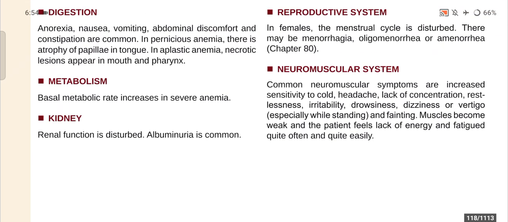Now the last, that is the neuromuscular system. The common neuromuscular symptoms are increased sensitivity to cold, headache, lack of concentration, restlessness, irritability, drowsiness, dizziness or vertigo, especially while standing, and fainting. The muscles become weak, and the patient feels lack of energy and fatigues quite easily.